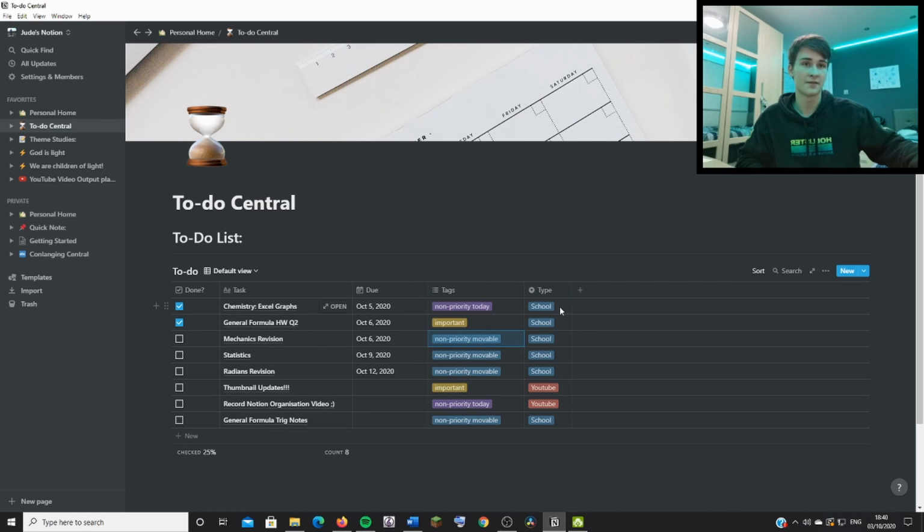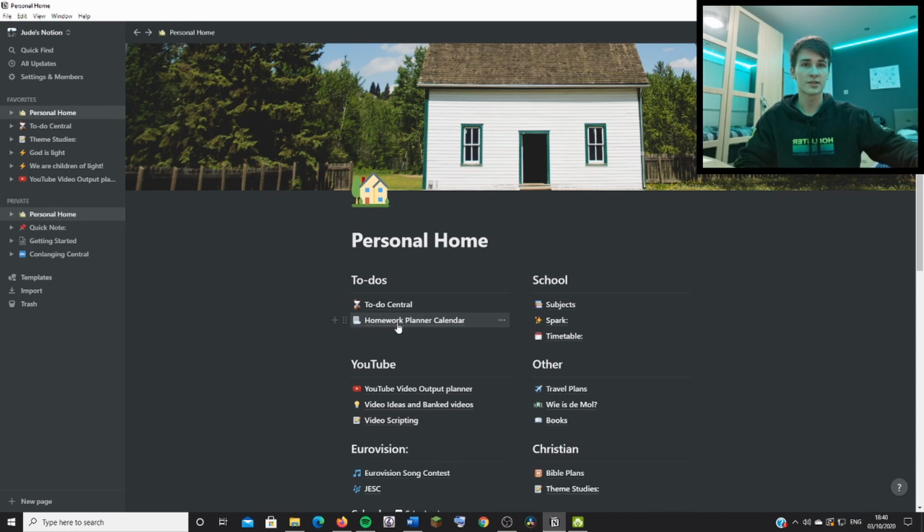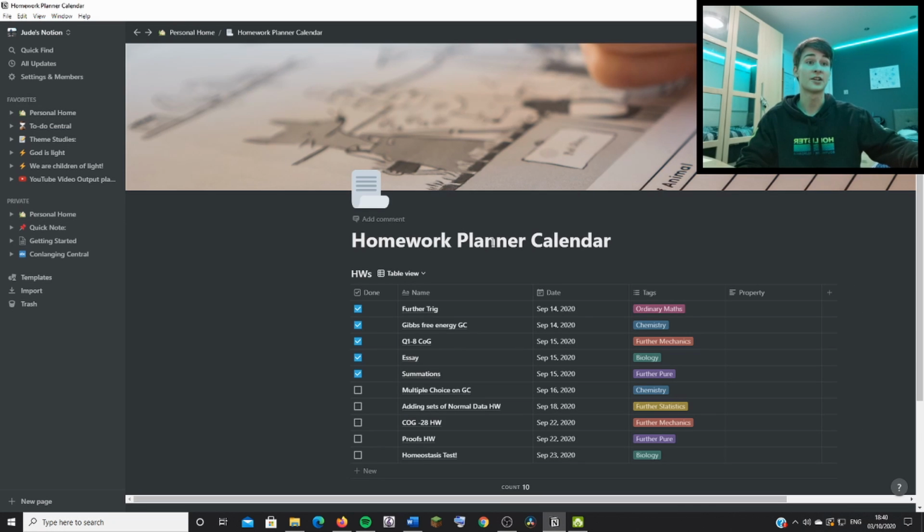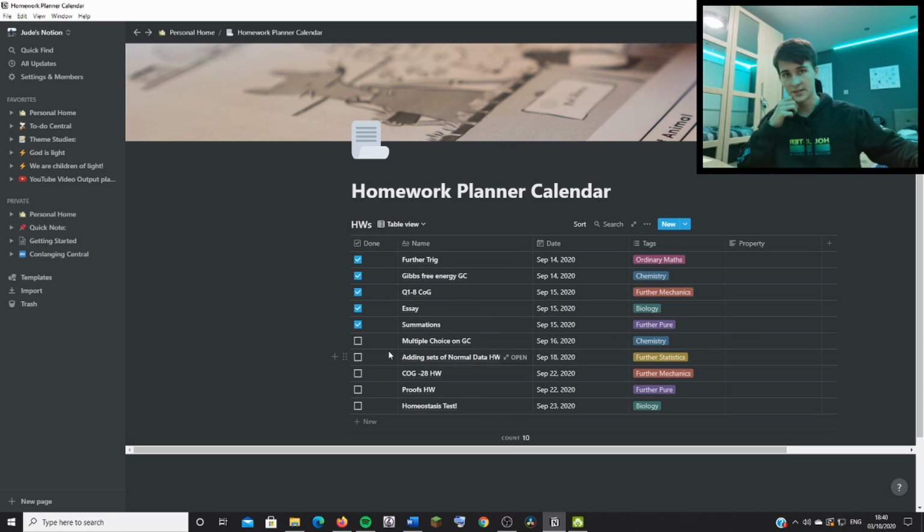And then we also have types. I have school and YouTube here. I also have church and SU. There are other things that, you know, I may have tasks to do for. But at the minute, nothing of that sort. So let's go back to the personal home. You can also see homework planner calendar, which I haven't updated for quite a while because I have my whiteboard. Now this would be like if I didn't have my whiteboard, I would put everything here instead of there. But yeah, all of this is well gone.